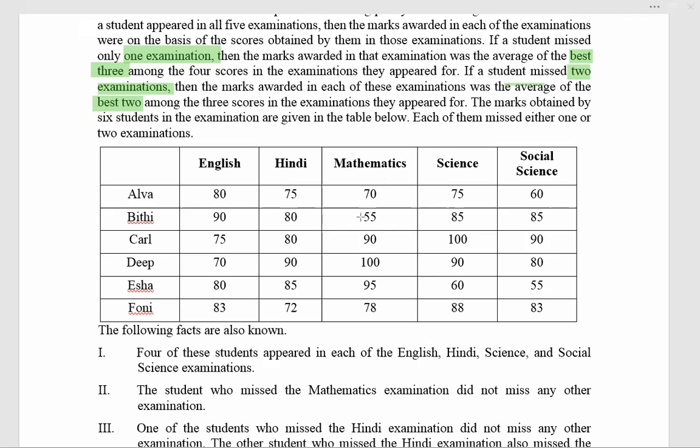Bithi, maths is very low. Can never be the average of the top 3. Curl. If I remove maths, science 90, 100, social 90, English 80. The average of 80, 90 and 100 is 90. So Curl is the one who missed maths. So let me identify in this way. Green means that in that exam the marks are not the actual marks obtained, but the average marks.